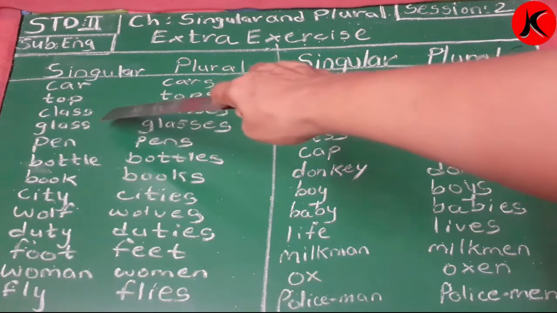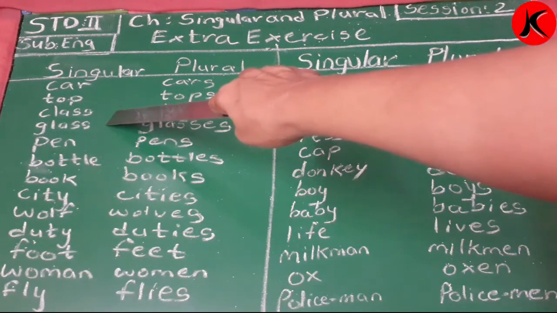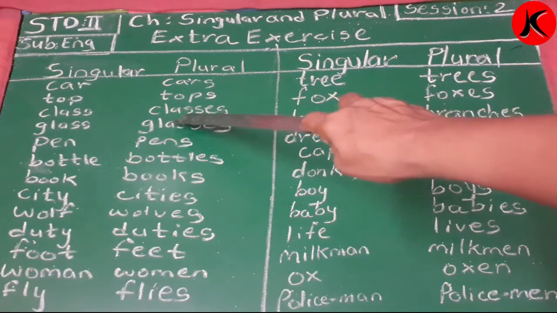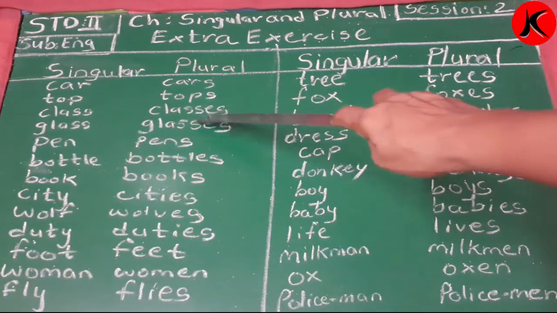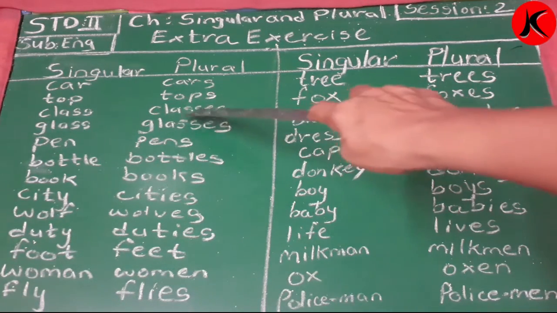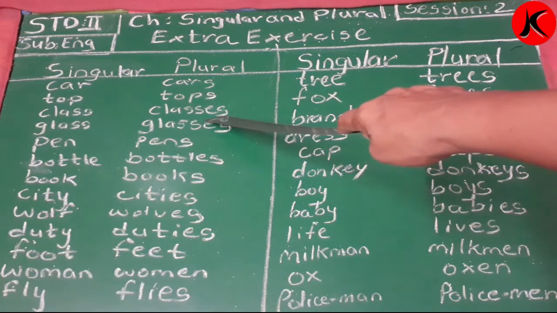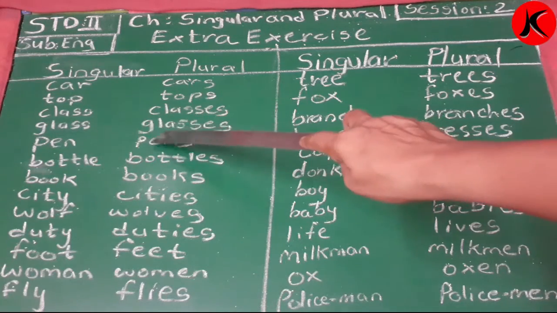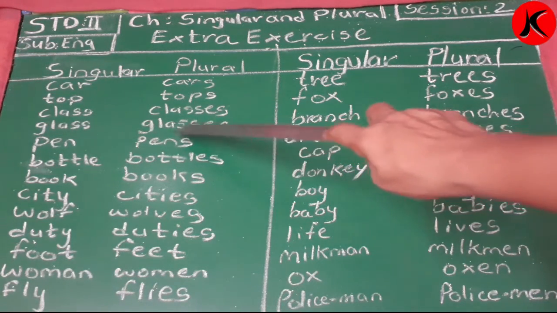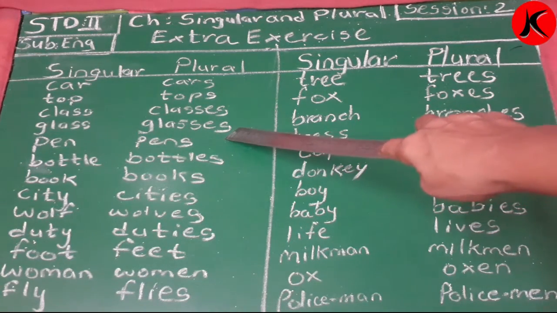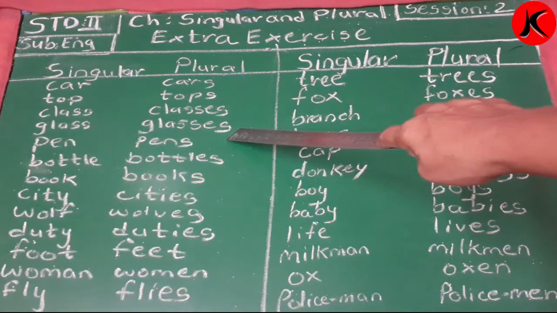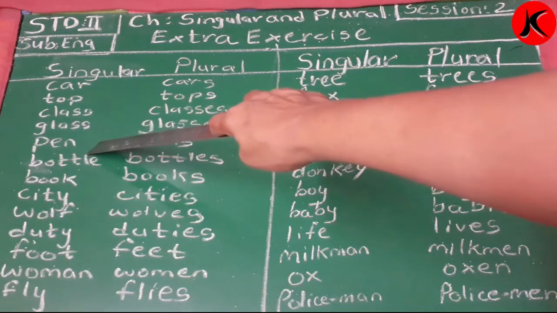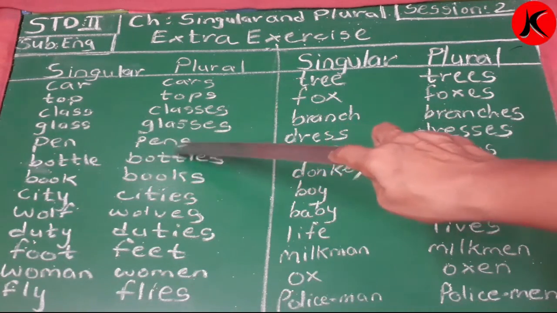Now we'll go to the next word. Class. But I've added ES over here, so it becomes classes because it is more than one. Glass, and I've added ES, so it becomes glasses. Pen, pens.